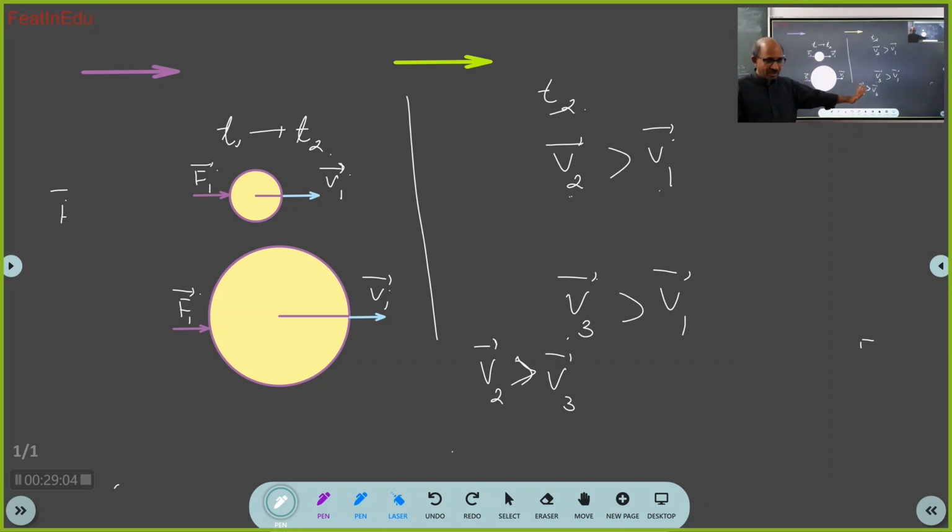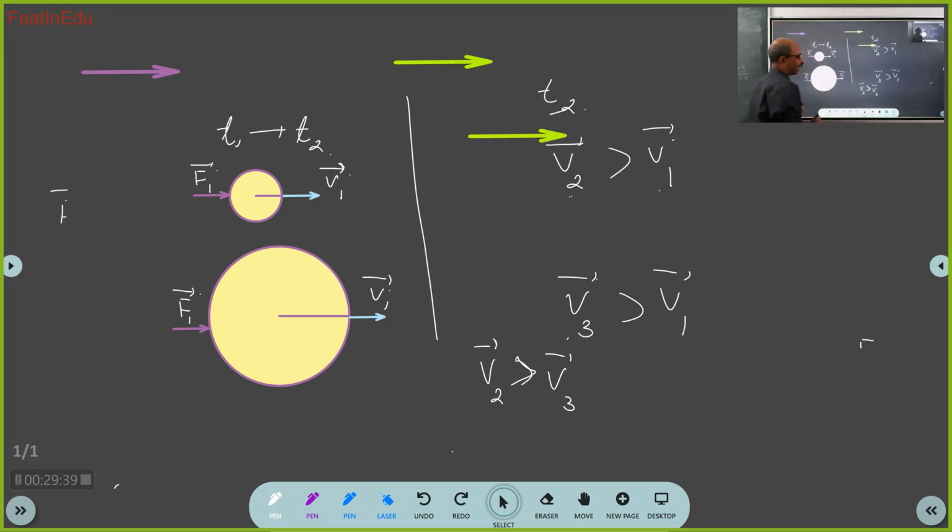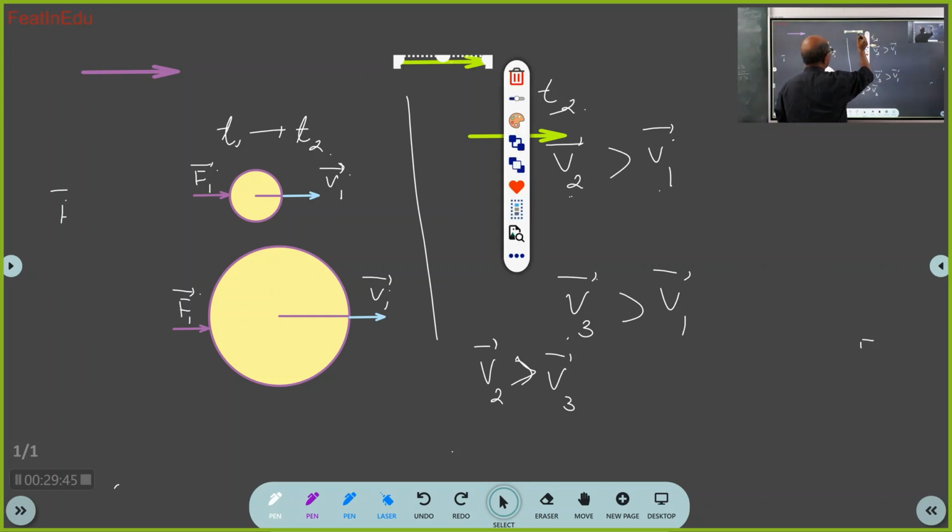Did you understand now? Ready? Now the next journey will start. Ready, all of you? Okay? Any questions here? So this green color will indicate acceleration vector.